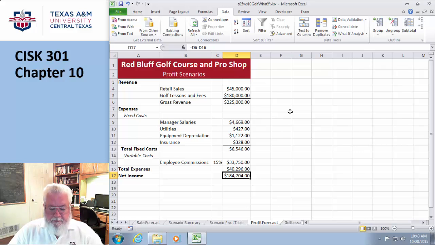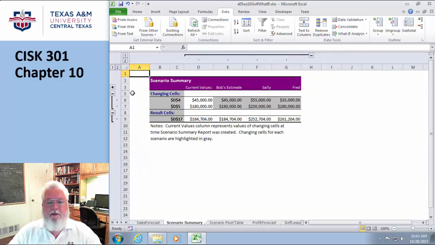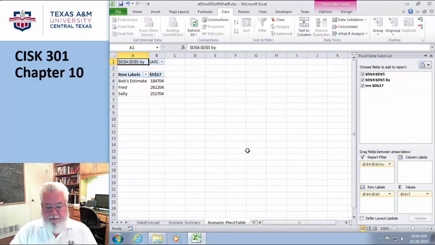I do like the scenario summary report. This guy. And can you look at this and tell me this is a consolidation? I bet you can, can't you? I can expand these guys this way, and I can expand. It's just the consolidation feature we talked about in some previous chapter, how it goes in and creates these groups. And so you can tell by this that this is actually a consolidation. Pivot table is just a pivot table, and no big deal. Nothing fancy there. Moving along.